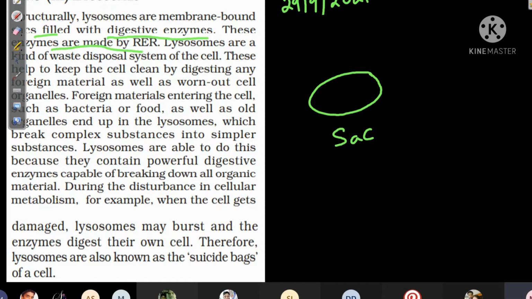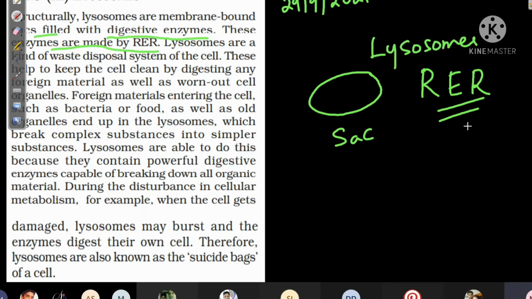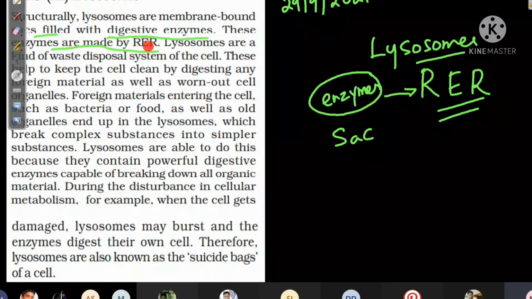The enzymes are made by rough endoplasmic reticulum. See this? Because these enzymes are made of protein, no? And who is making protein? Rough endoplasmic reticulum. So rough endoplasmic reticulum will make the enzymes, and that is how these lysosomes are made. So there is a connection between endoplasmic reticulum, Golgi apparatus, and now lysosome also. In the lysosome, whatever enzymes are there are made of protein, and protein is made by rough endoplasmic reticulum. So that's why they have written here, the enzymes are made by rough endoplasmic reticulum.